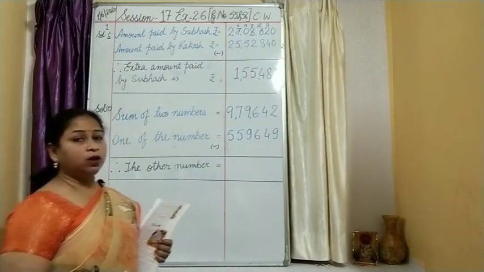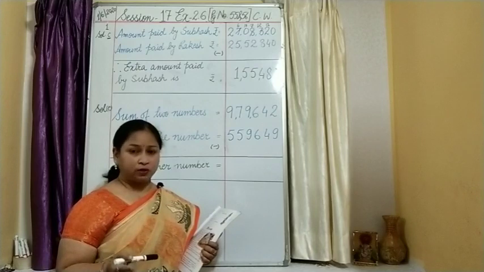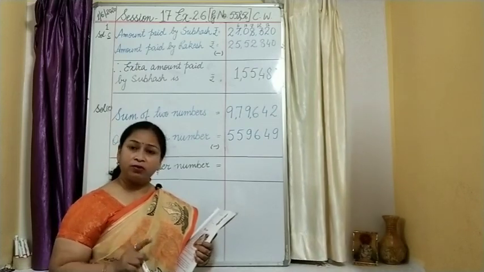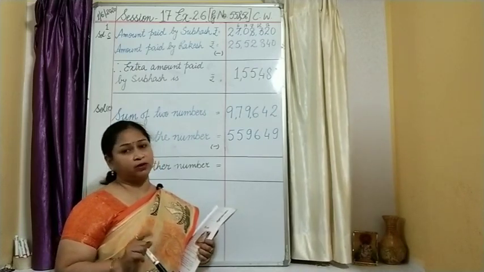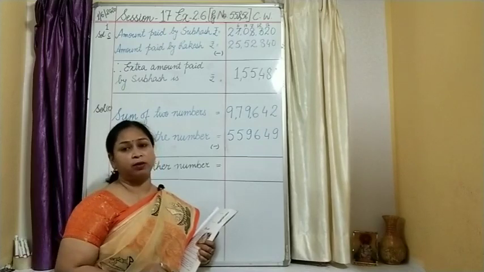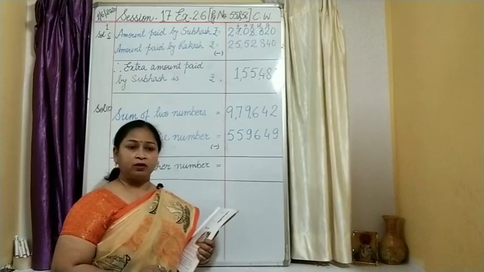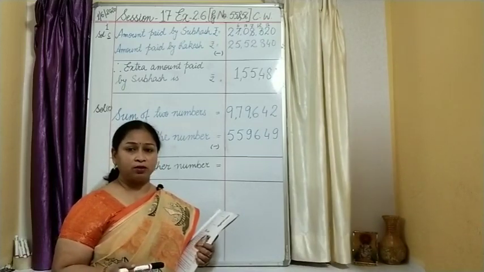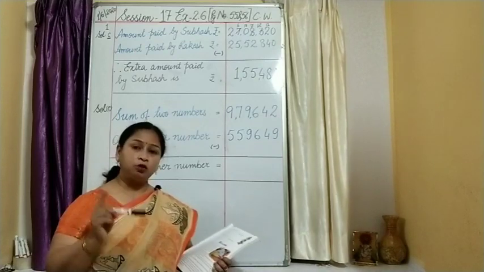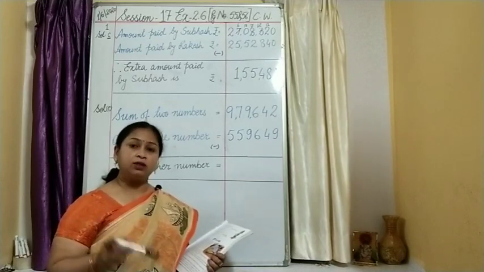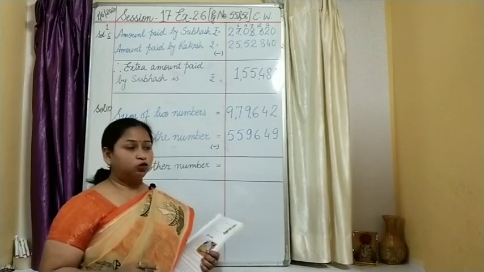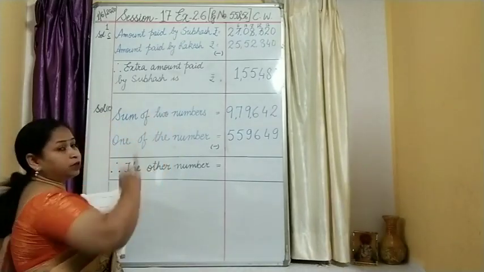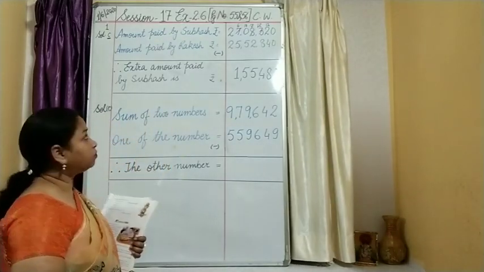As you know, we have to find out the extra amount, and that we can get only by subtracting both the amounts given to us. So whose amount is more, children? Here if you see the figure, you will find Subhash is paying more money. So the greater value is to be written first. That is why it is written in the first statement.